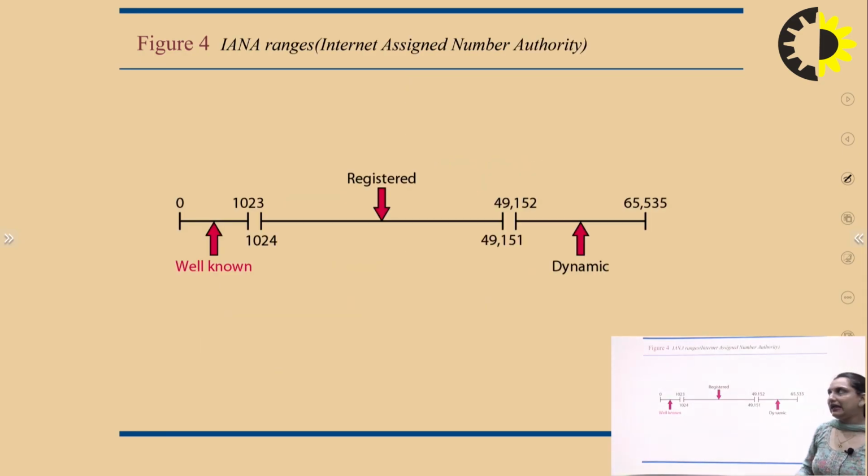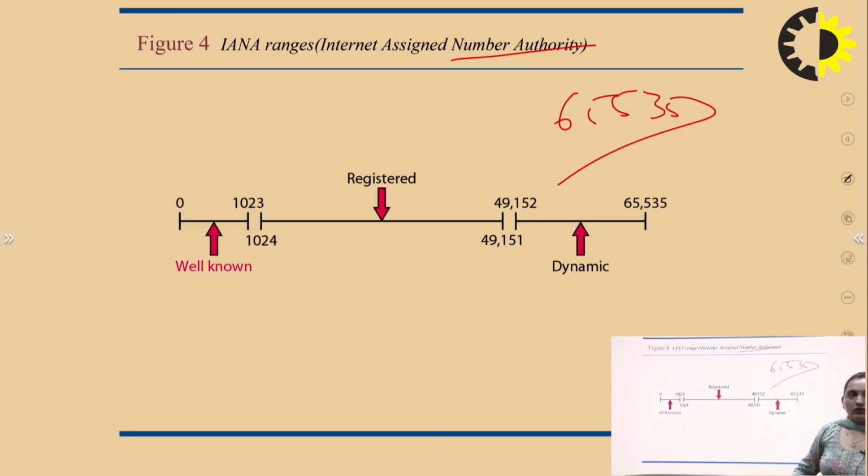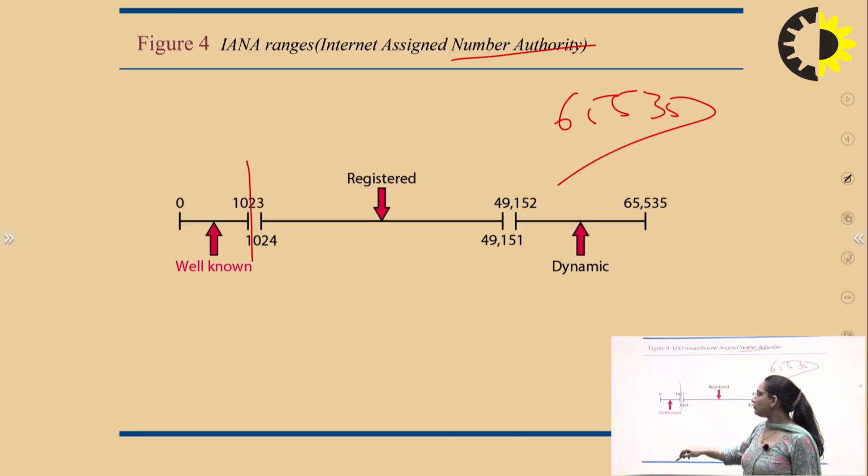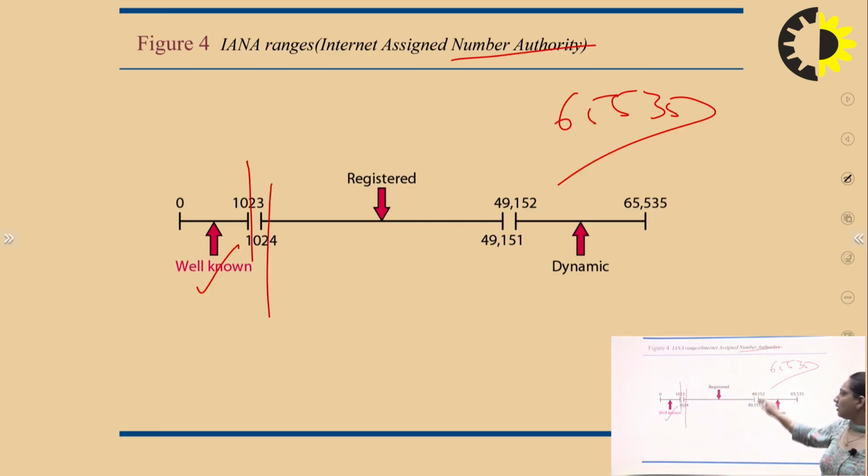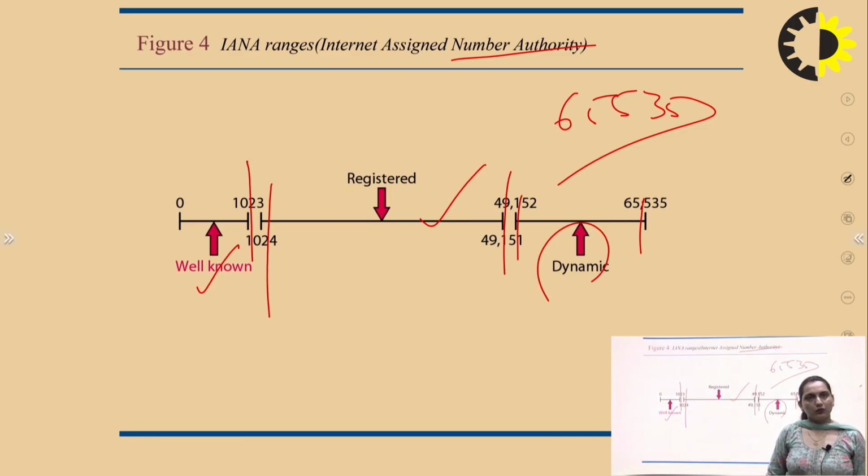The Internet Assigned Numbers Authority, IANA, can assign 65,535 ports. The range from 0 to 1023 is well-known ports, 1024 to 49,151 are registered ports, and from 49,152 to 65,535 are the dynamic ports. So these are the port number ranges we have.